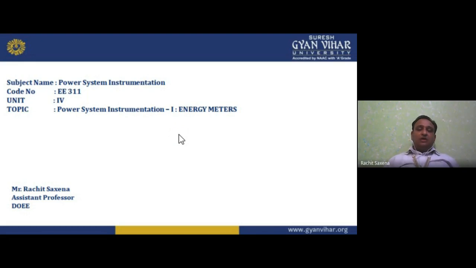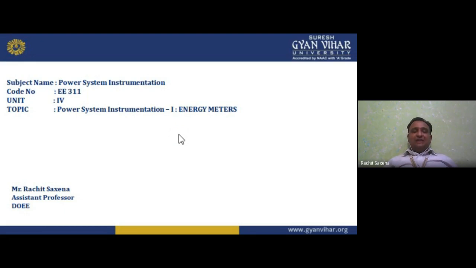Now, power system instrumentation comprises 5 units as per our Suresh Gandhi University curriculum, which we follow in the GV SET, that is Gandhi School of Engineering and Technology. In that we have one branch, electrical engineering.